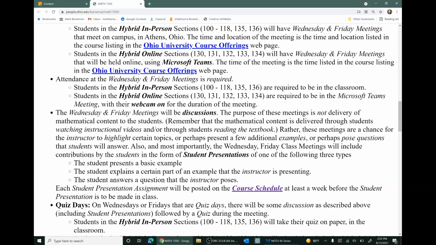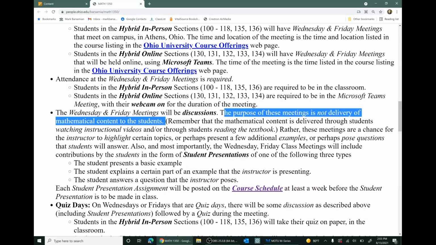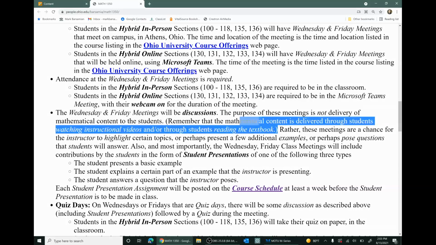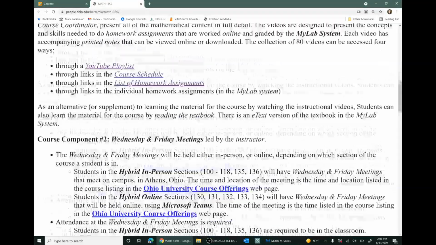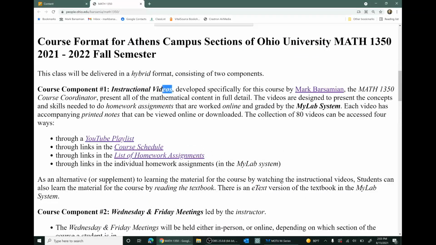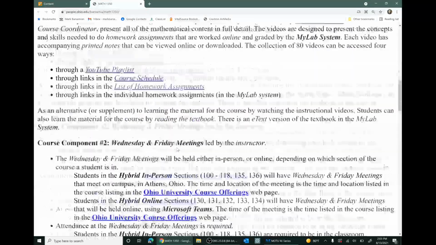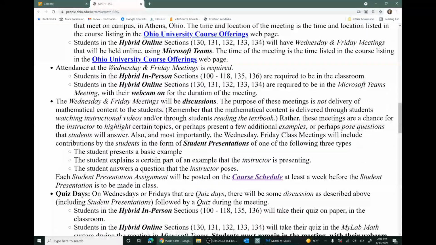The purpose of these meetings is not delivery of mathematical content. Remember that the mathematical content is delivered through watching videos and or reading the textbook. That's course component number 1 that I mentioned earlier. Instructional videos and or reading the textbook. That's the delivery of the mathematical content. Course component number 2, the Wednesday, Friday meetings, those are discussions.